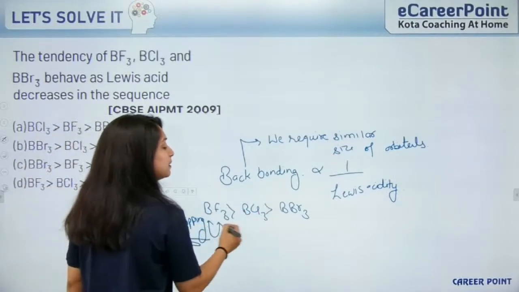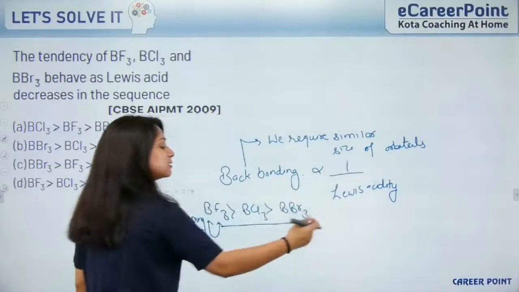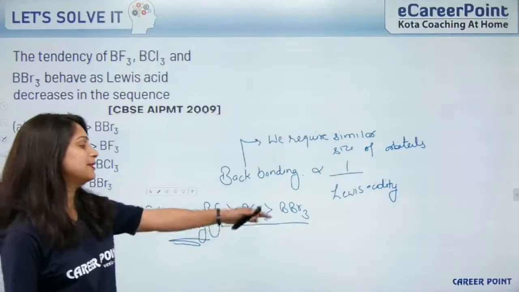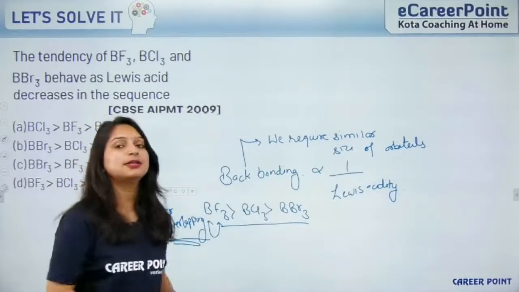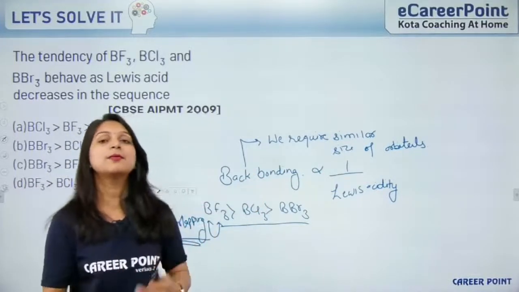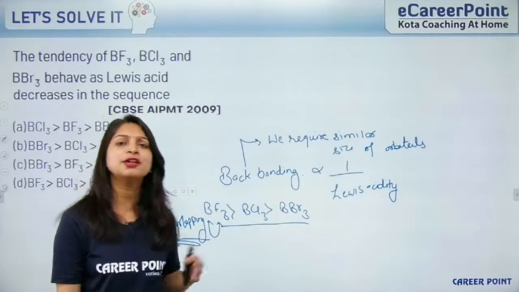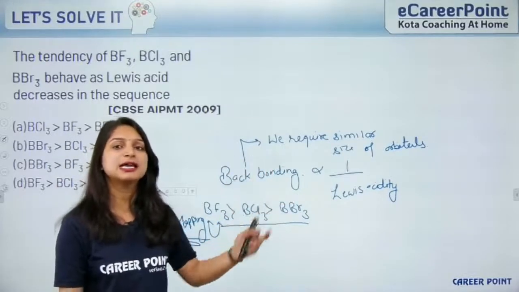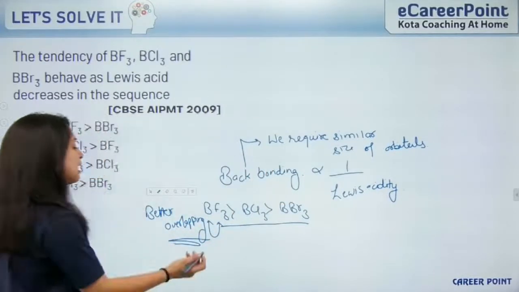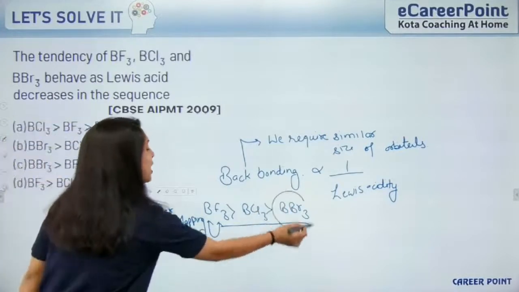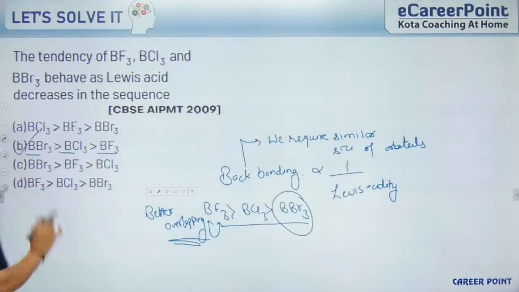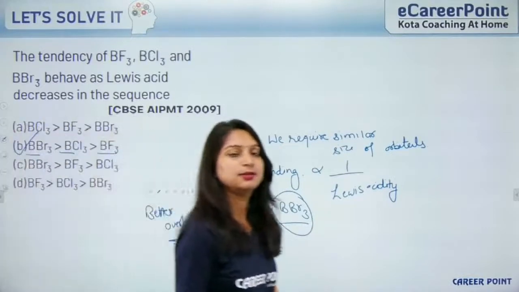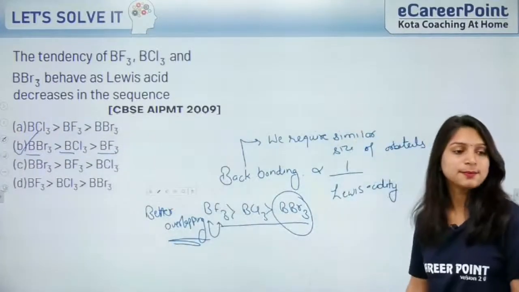Then BCl3, then BBr3, because as the size increases down the group, orbital size will also increase, and if the orbital size and the boron orbital size are not matching, that means back bonding will not be good. If back bonding is not good, that means Lewis acid character is good. So Lewis acid character will be higher in BBr3, then BCl3 and then BF3. So B option will be right.